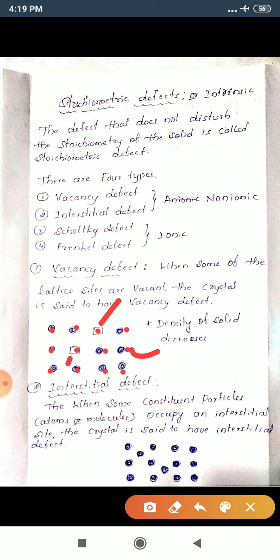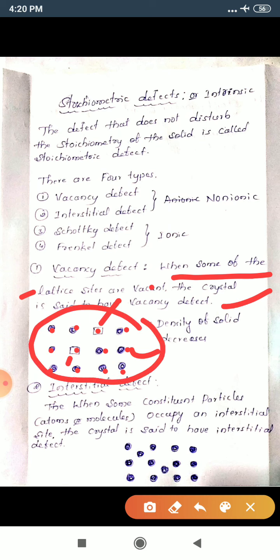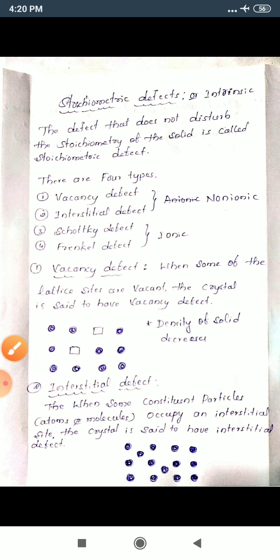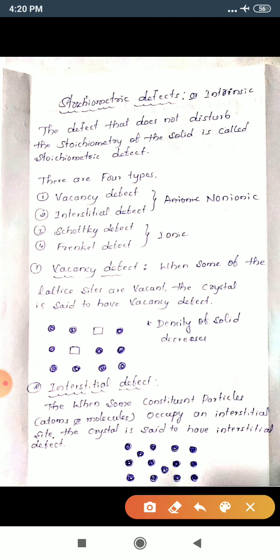I'll tell you, see here, when some of the lattice sites are vacant, the crystal is said to have vacancy defect. See, in this crystal, these two lattice sites are vacant. Hence, it is called vacancy defect. Once again, when some of the lattice sites are vacant, the crystal is said to have vacancy defect.